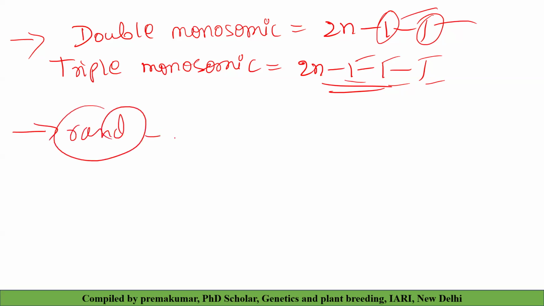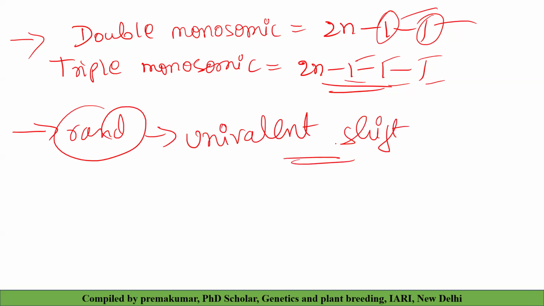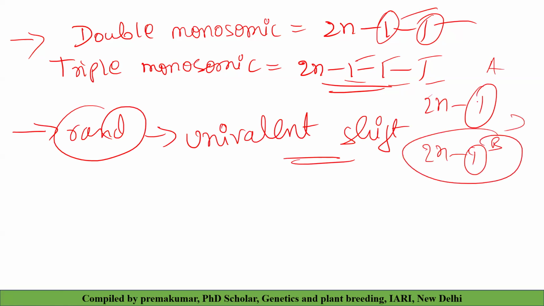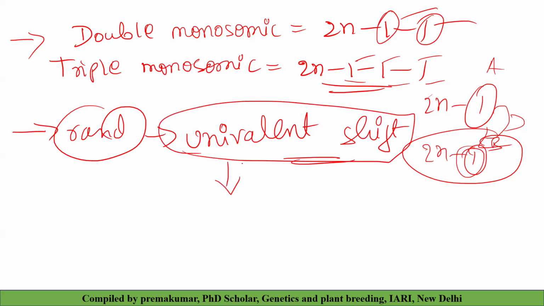For example, there is one terminology called univalent shift. What is the univalent shift? It means that when a univalent or unpaired chromosome interferes with the pairing of the other normal homologous chromosomes, you can see here, if there is a 2n minus 1 for A chromosome, the next time it is 2n minus 1 for the B chromosome after division or segregation. This shift in the monosomics from one chromosome to another chromosome is called univalent shift. And this univalent shift is a typical character of monosomics.